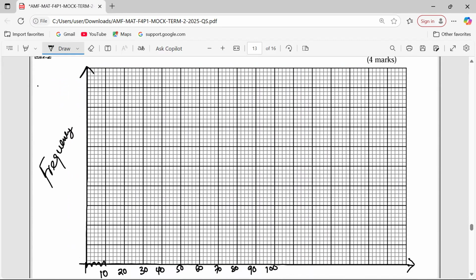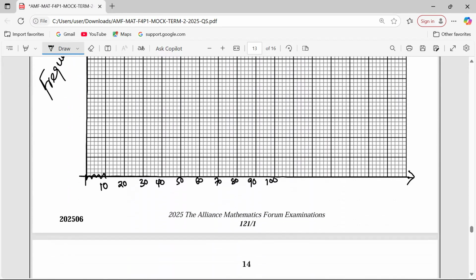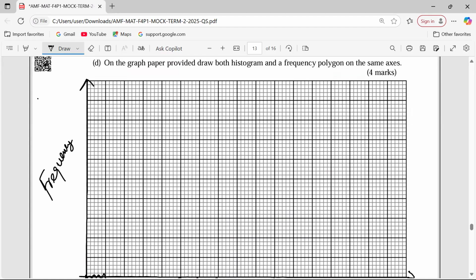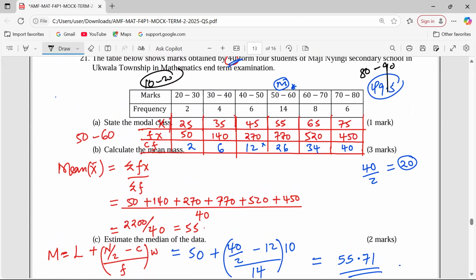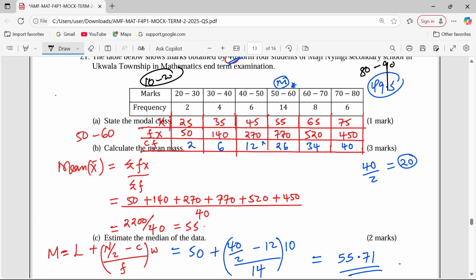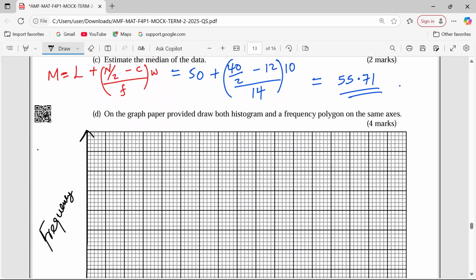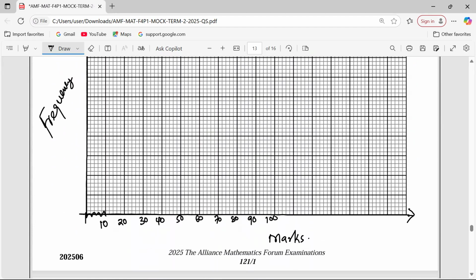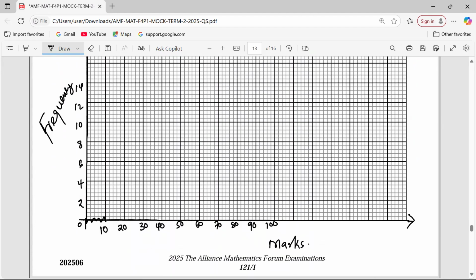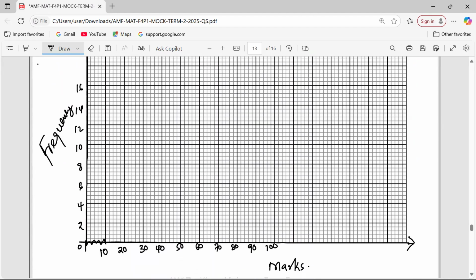So we have the x-axis well labeled. This is where we have the marks, or rather the class boundaries. Then the frequencies: the least is 2, the highest is 14. So we can use intervals of 2, so that we have 0, 2, 4, 6, 8, 10, 12, 14, 16, like that.